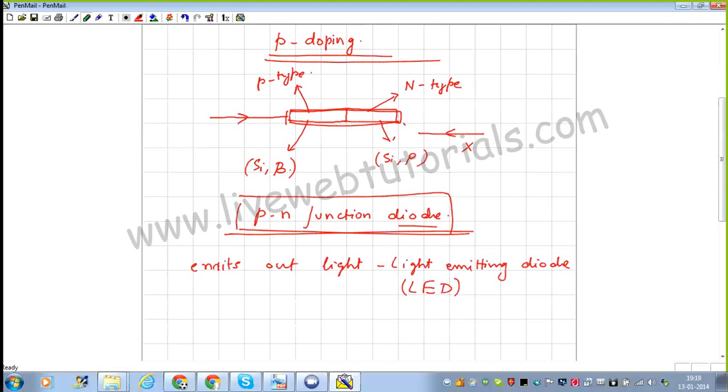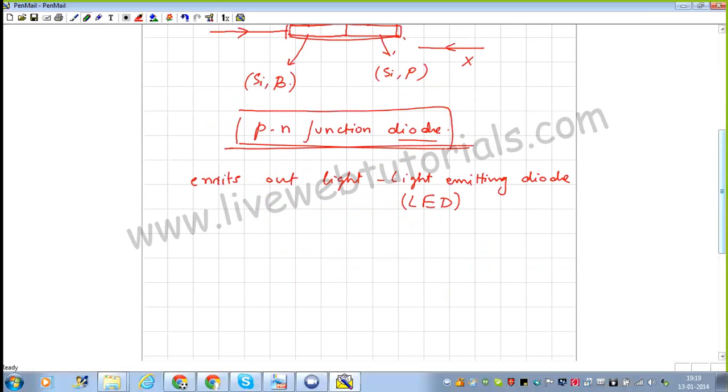LEDs you will be able to see everywhere, starting from the remote, your TV set, even the switches or buttons that are there on your computer, on your laptop. All the light that is emitted comes from diodes which are LEDs, light emitting diodes. Basically, a p-n junction diode is the one which will allow the flow of current in one direction.